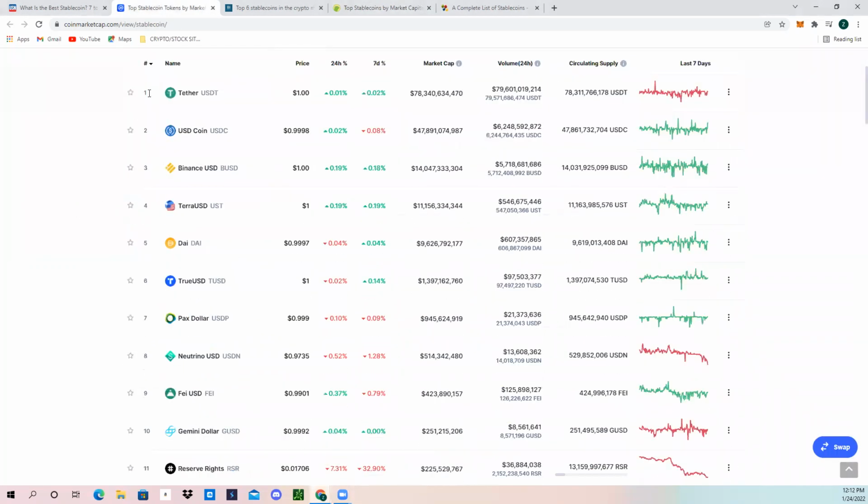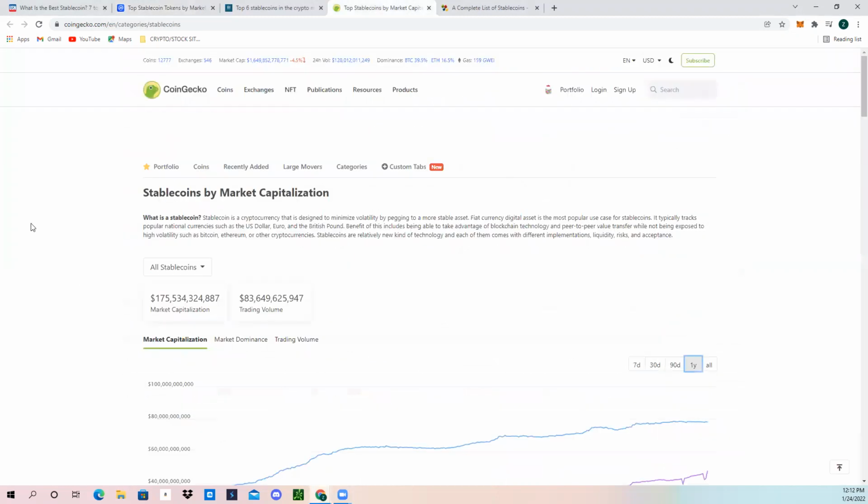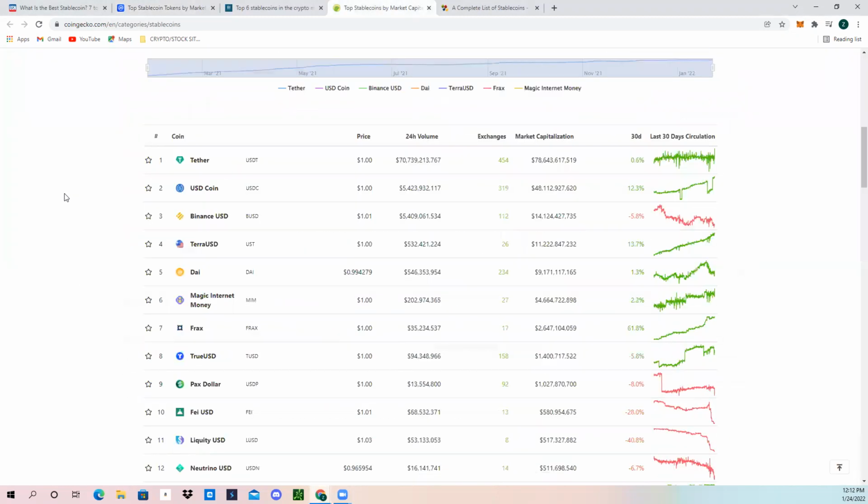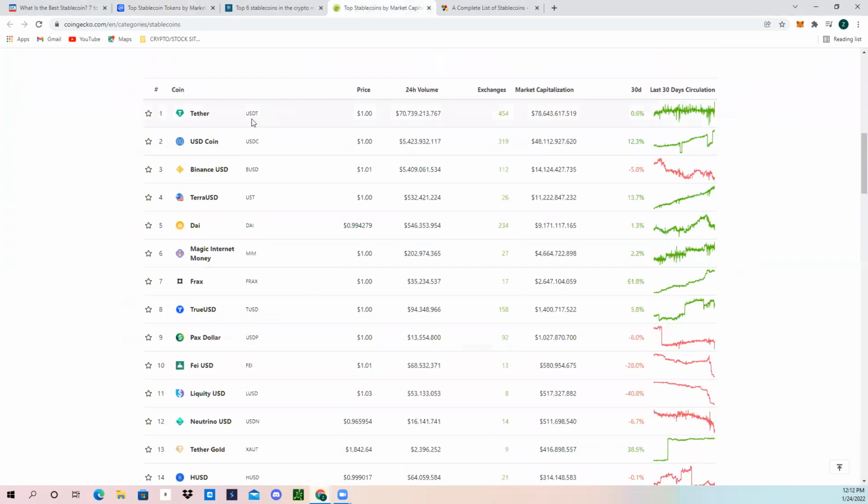Now, if you look at the top 10 by market cap on CoinMarketCap, we have USDT, USDC, BUSD, UST, DAI, TUSD, USDP, USDN, FEI, and GUSD. If you go over to CoinGecko, it looks a little bit different. It has USDT, USDC, BUSD, UST, DAI, and then MIM is the sixth. It starts to get a little bit different around there. So, MIM, Magic Internet Money.